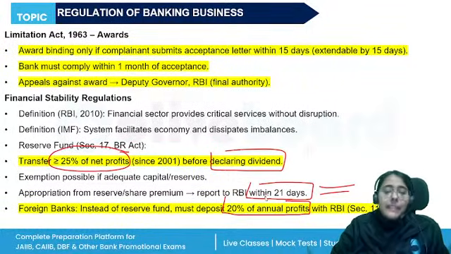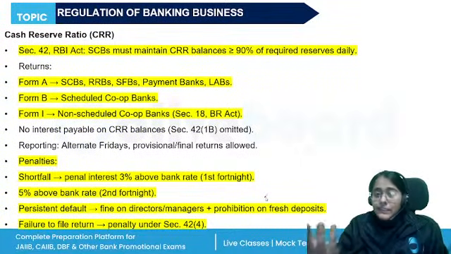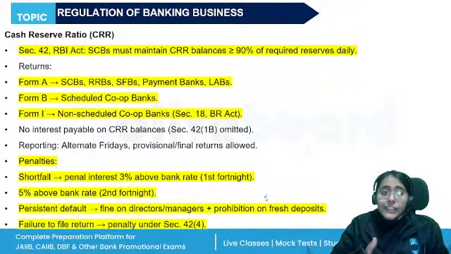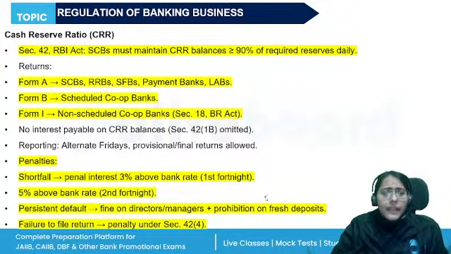This can be maintained in cash or unencumbered approved security, as stipulated by the RBI. Then the banks are also required to maintain the CRR and the SLR. They also need to report it. So the scheduled banks under Section 42 have to maintain the CRR, right? The scheduled bank is included in the Second Schedule of the RBI Act.